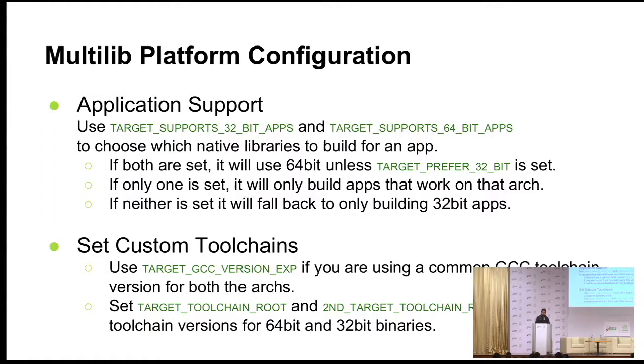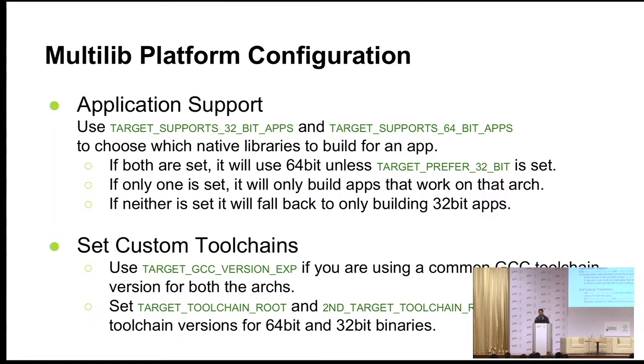Yes, so application support. There are two variables which we use: target supports 32-bit apps and target supports 64-bit apps. If you don't set these variables, it's perfectly okay because your build system will take care of it. But if you want to try something new and you are not doing a regular build, then this is what you need to set or unset. As I've mentioned, if both are set, it will use 64-bit unless target preferred 32-bit is set. I'm not touching this variable, target preferred 32-bit. It will come into the picture in my next slides.